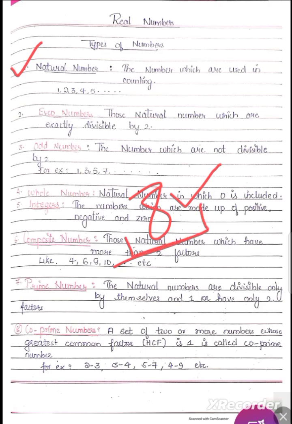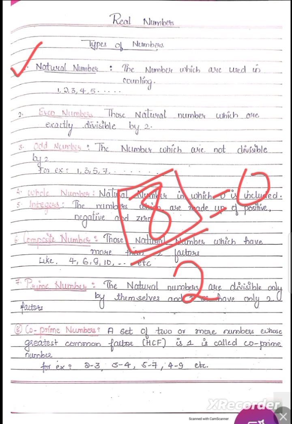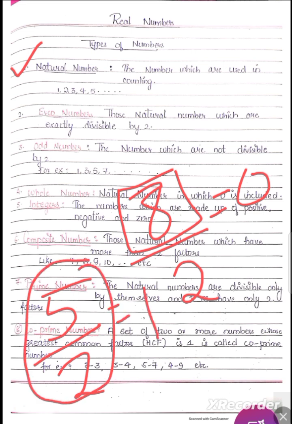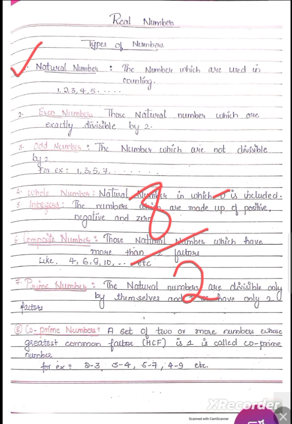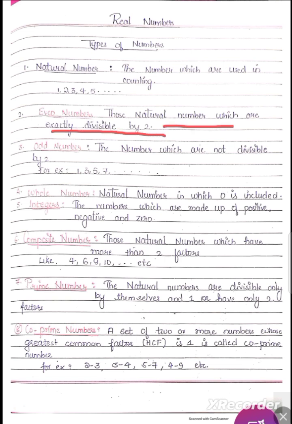If this number is divisible by 2, if 8 is divided by 2 and the remainder is 0, then we say that the number is an even number. Suppose I take 5. If 5 is divided by 2, the remainder is going to be 1. It is not equal to 0. It means 5 is not divisible by 2, so that number is said to be an odd number. So the definition says that even numbers are the natural numbers which are exactly divisible by 2.